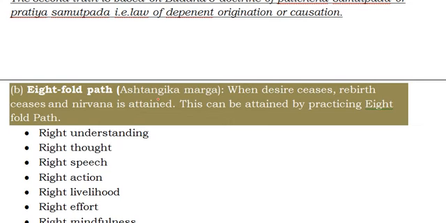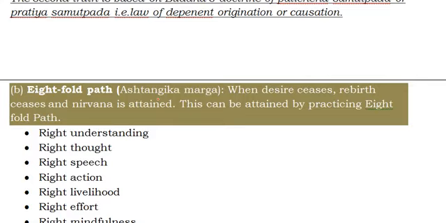So what he's saying, based on this Ashtangika Marga, is that when desire ceases, rebirth ceases. The Buddhist people used to believe in rebirth. So if you have a desire and you die, then you'll be born again. That is what they used to believe. If you control your desire, so you don't have any desire, you'll complete your birth, so that you will not have any rebirth. So nirvana is attained. That is what they used to believe.